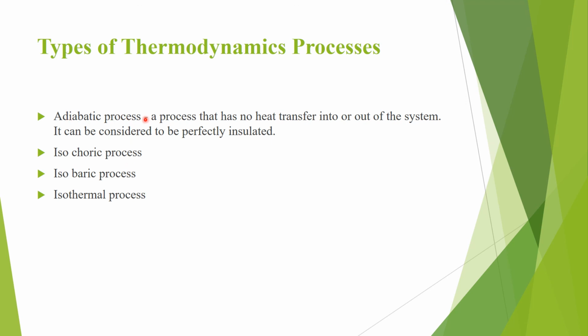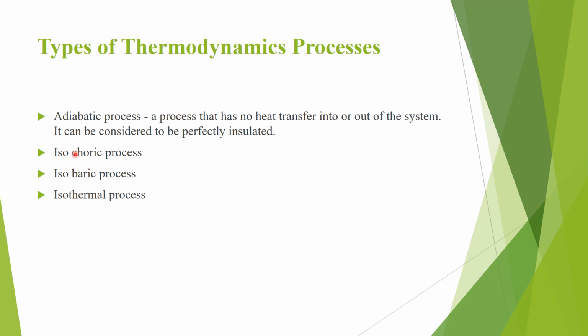What is adiabatic process? A process that has no heat transfer into or out of the system. It can be considered fully, perfectly insulated. The other name of adiabatic process is isentropic process. Iso means constant, entropy is S. So entropy is constant. The notation of entropy is S.